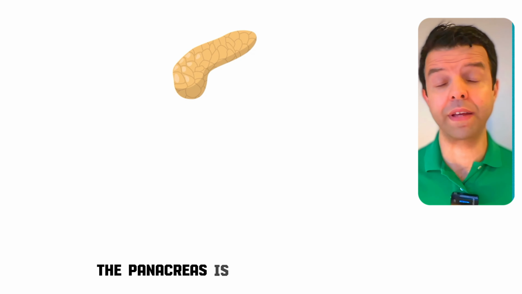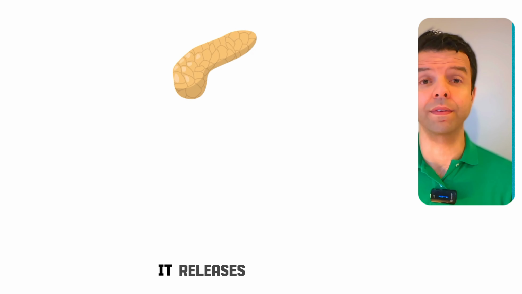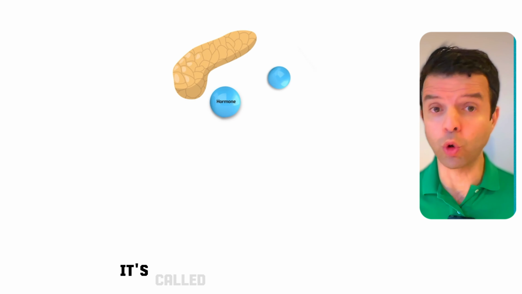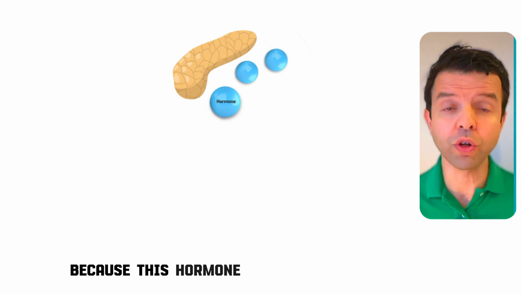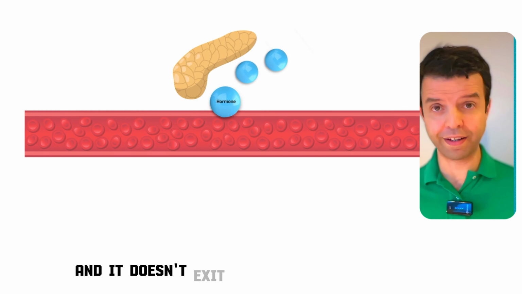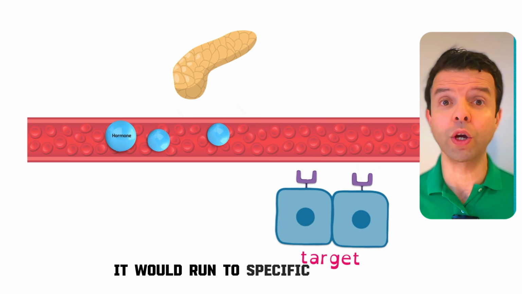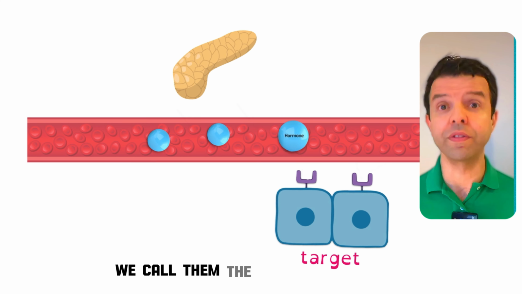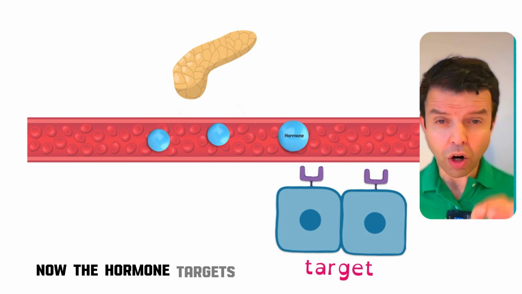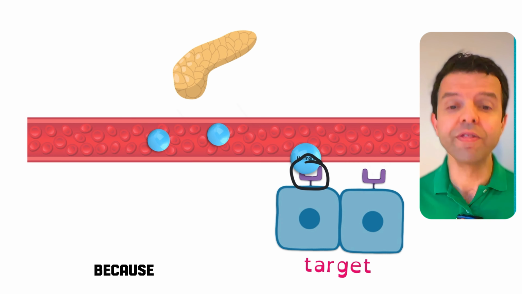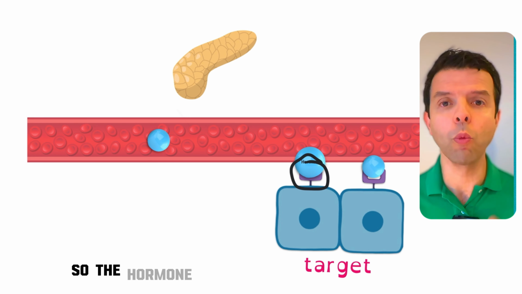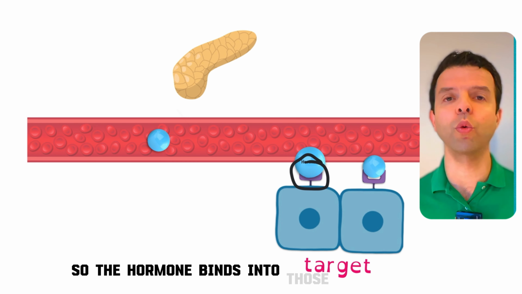The pancreas is an endocrine gland. It releases hormones into your blood. It's called an endocrine gland because this hormone goes into your blood and doesn't exit your body. Once in the blood, it runs to specific organs. These organs, we call the target organs. The hormone targets these organs specifically because they have the right receptors. So the hormone binds to those receptors and causes specific changes to these organs.